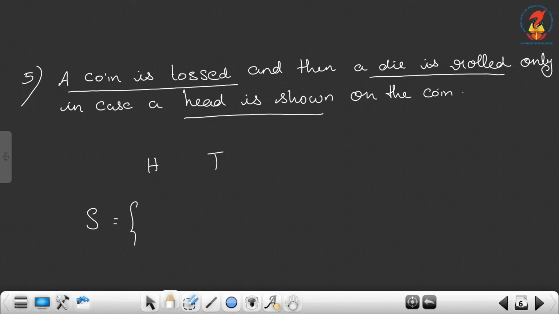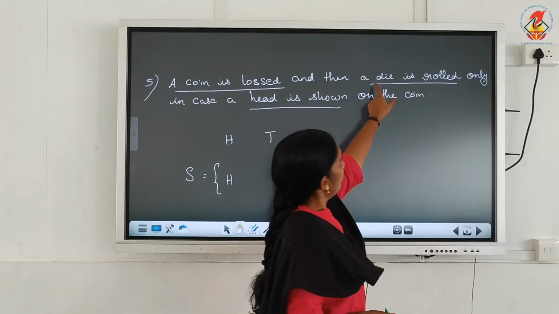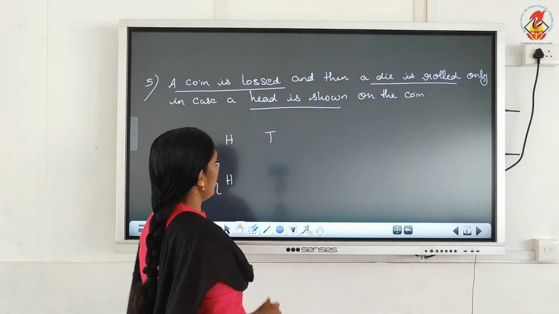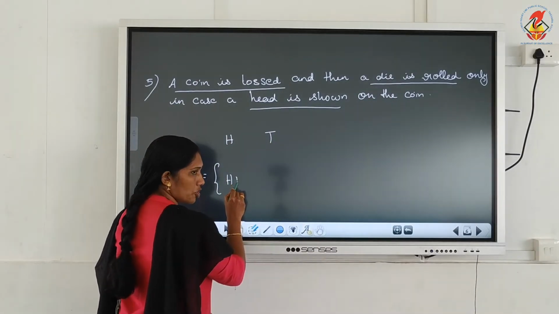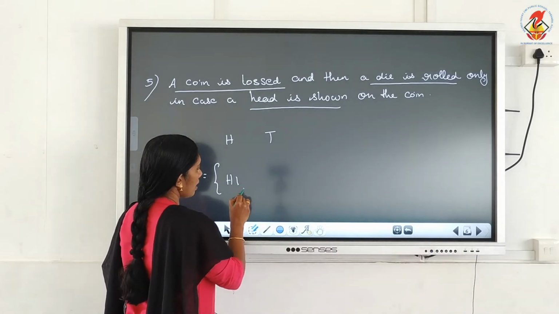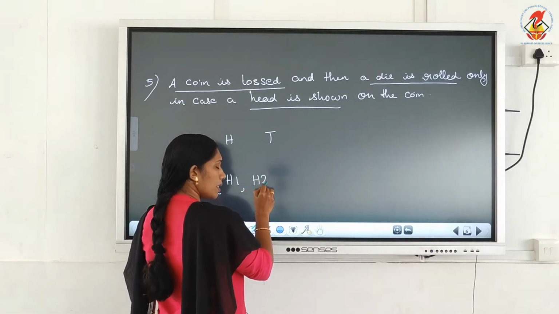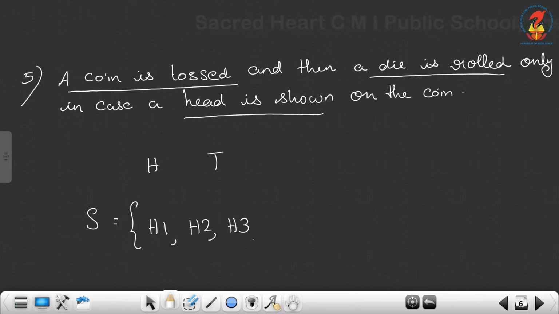So when we get head, then next we roll a die. So we get H1, this is one possible case, or H with the number 2, or H with 3, H with 4, H5, H6. Clear the experiment.